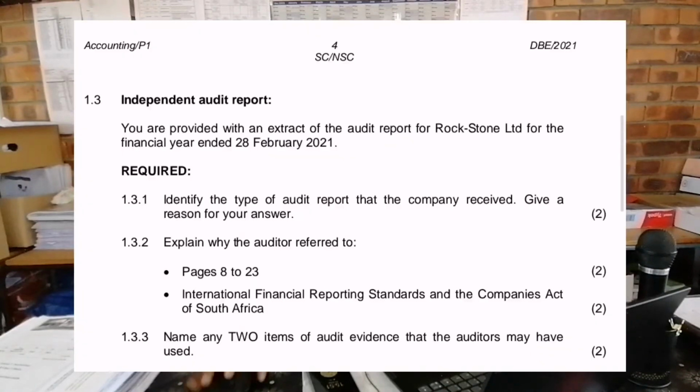And then we continue. Explain why the auditors referred to pages 8 to 23. Why did the auditors refer to pages 8 to 23? It's simple, people.